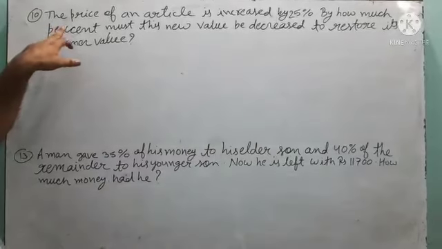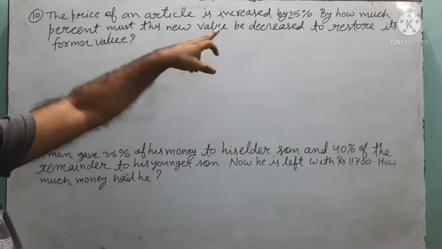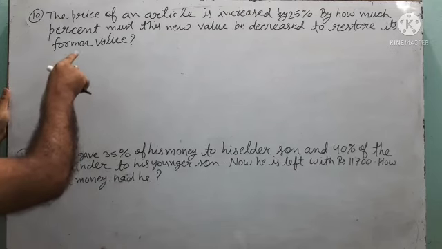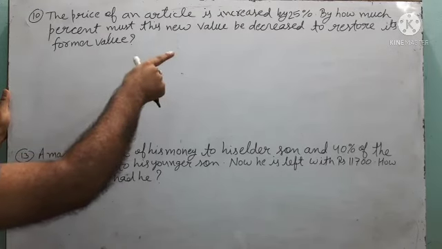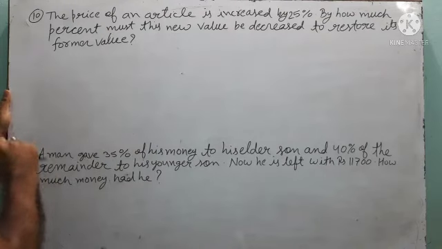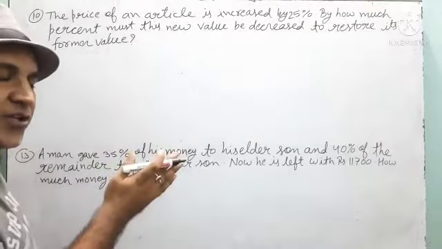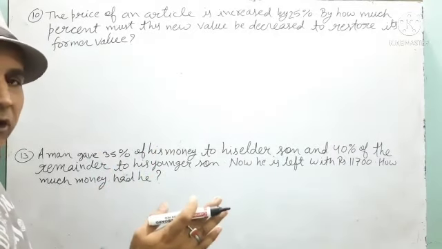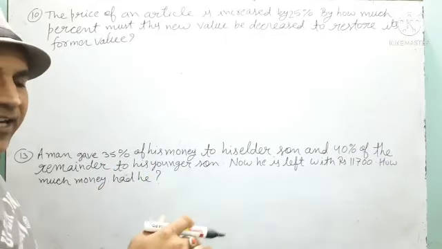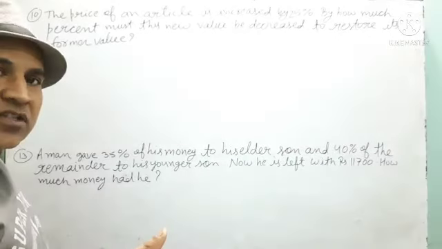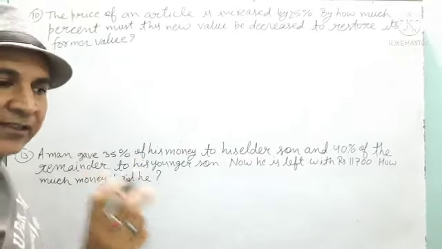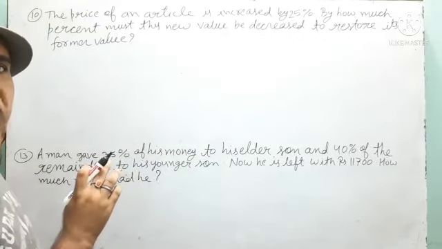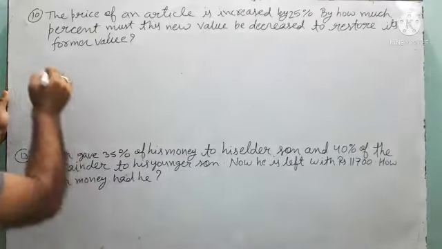Your next question is: the price of an article is increased by 25%. By how much percent must this new value be decreased to restore its former value? That means first there is some value. That value is increased by 25%. So we have got a new value. Now the question is asking how much the new value should be decreased so that again we will get the original value. So see how to solve this one.